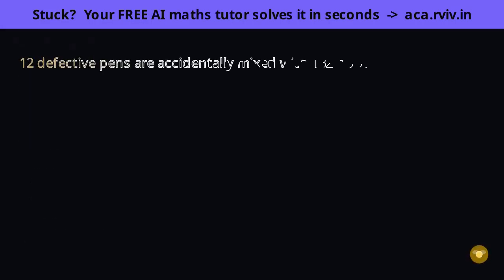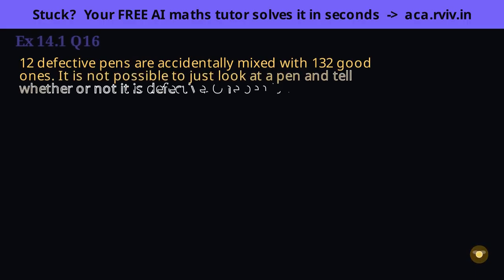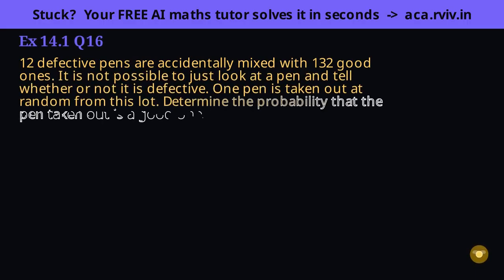The classic total-building trap: at both piles, don't just use the good pens. The "can't tell by looking" line is doing a job. It makes every pen equally likely to be drawn. Now the total is the whole lot, so at both groups, 132 good plus 12 defective is 144 pens.